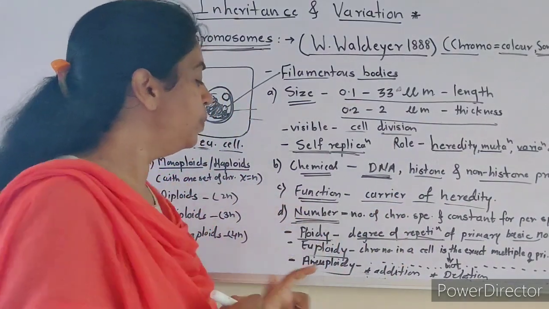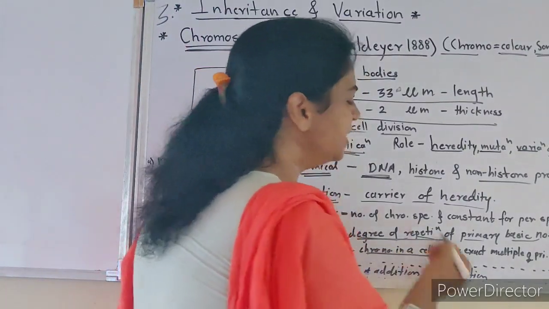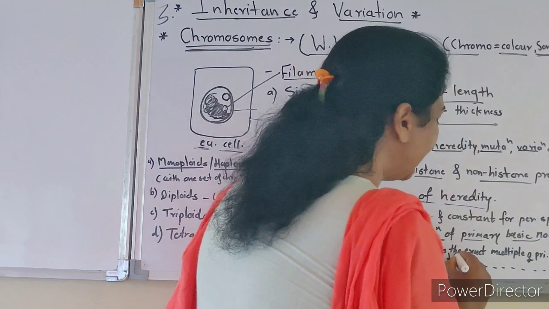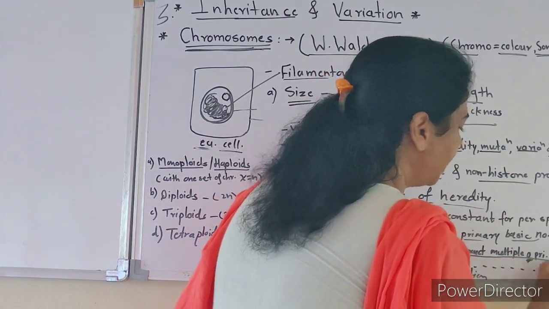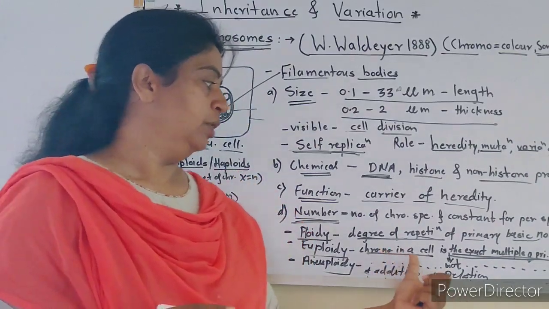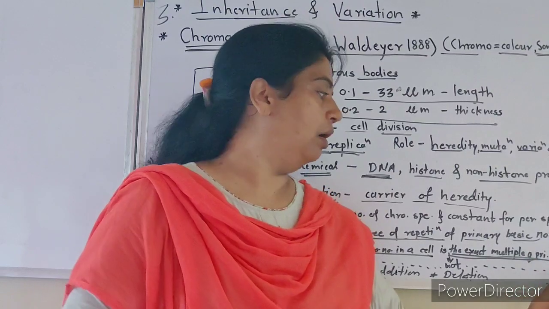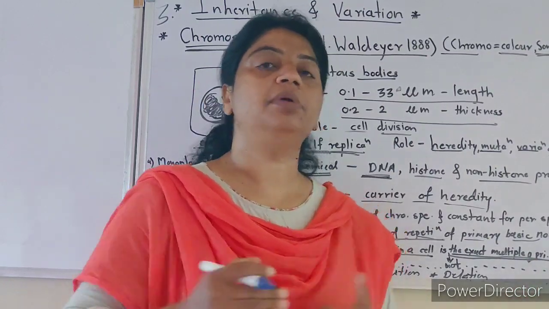And what is euploidy? Euploidy means the chromosome number in a cell is an exact multiple of the primary basic number.